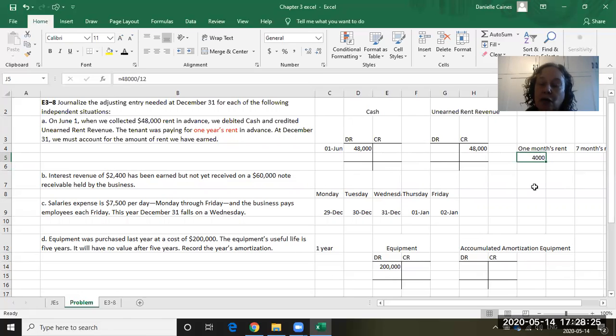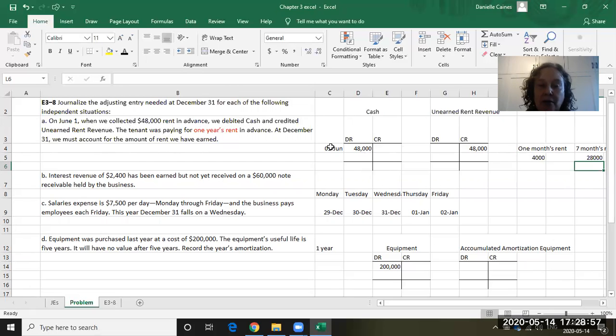So we have to account for 7 months: June, July, August, September, October, November, December. So we have earned 7 months of that revenue. So I'm going to take this 4,000 multiplied by 7. So we know we have earned $28,000 of that unearned rent. It's always important to look at the time period. So we're adjusting for the whole year, except we didn't get this rent until June the 1st. So it's only 7 months that we're adjusting for.